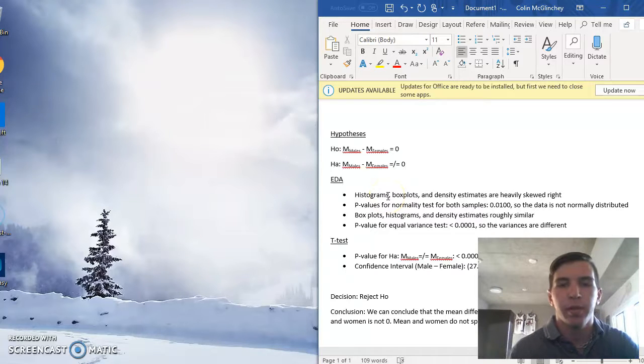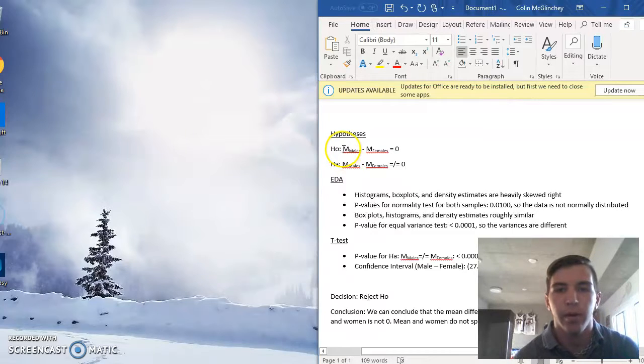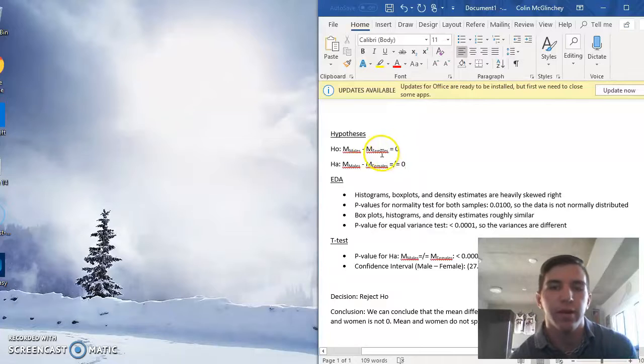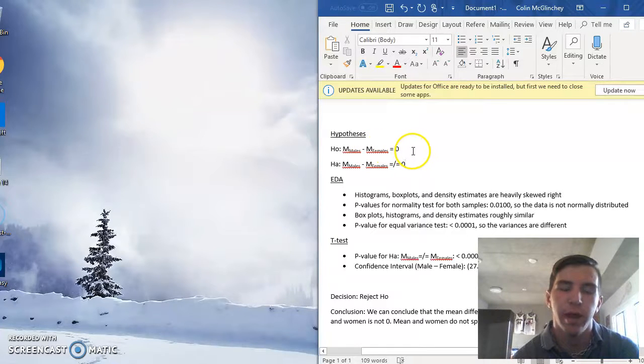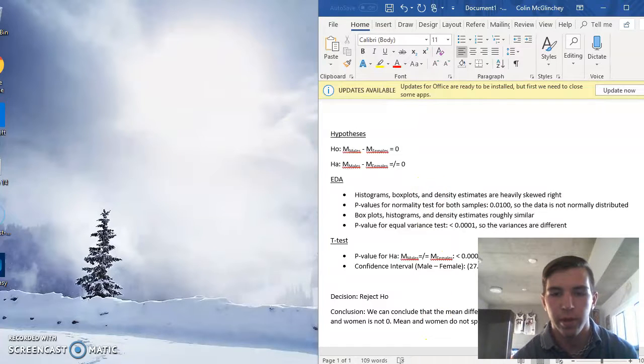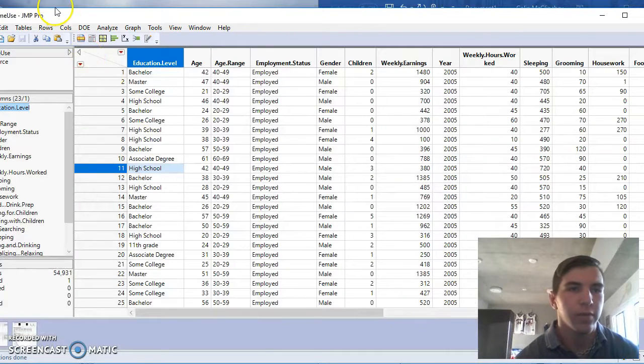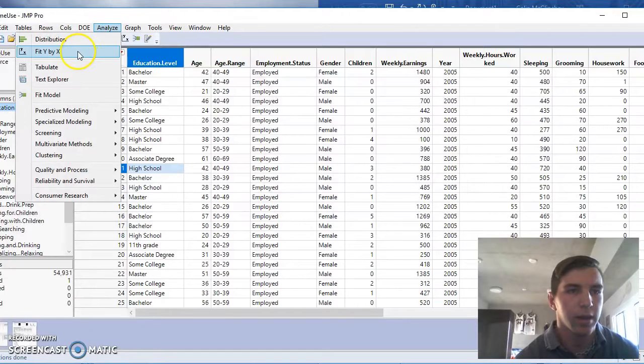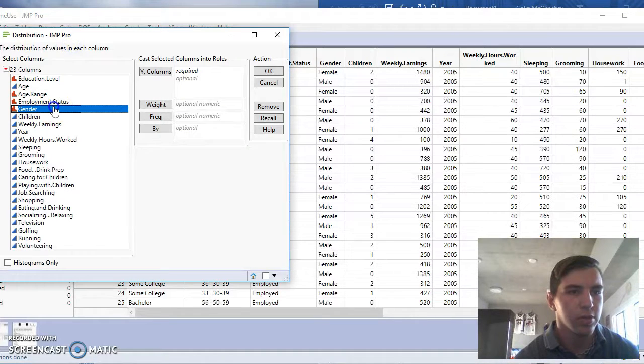Okay, so our null hypothesis is that the mean number of TV hours watched by men minus the mean number of hours of TV watched by females equals 0, and our alternative hypothesis is that it does not equal 0. So we go into the data table. First we have to see if the data is normally distributed.